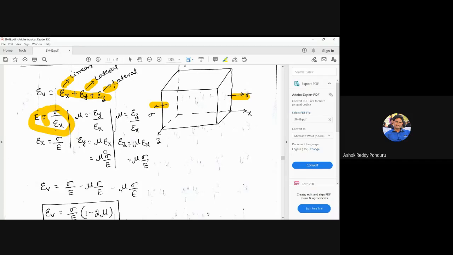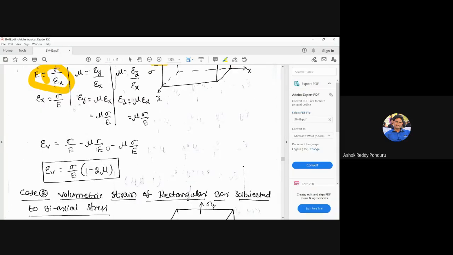Then we can substitute in this expression: sigma by E is common. Here 1 is there, minus mu, minus mu, it becomes minus 2 mu, then sigma by E into (1 minus 2 mu). This is the expression for the volumetric strain of a rectangular bar when it is subjected to uniaxial stress.